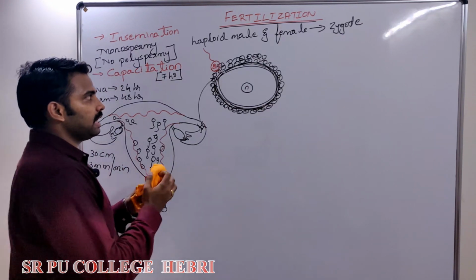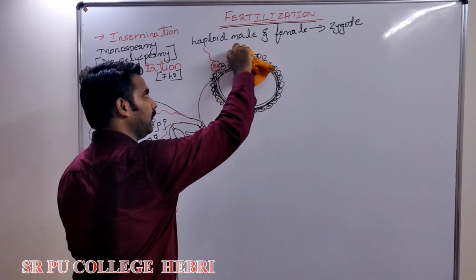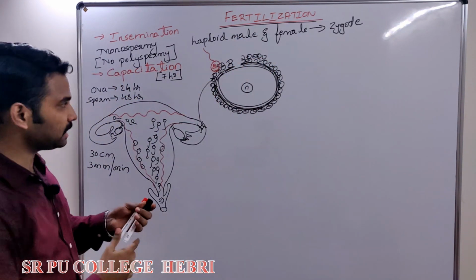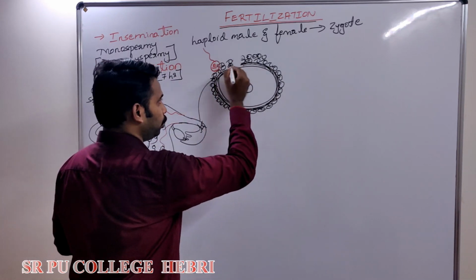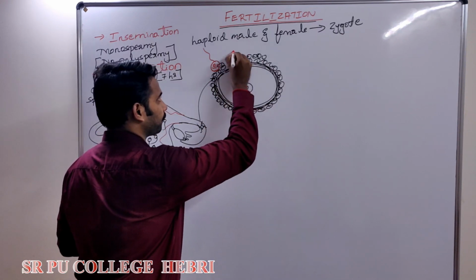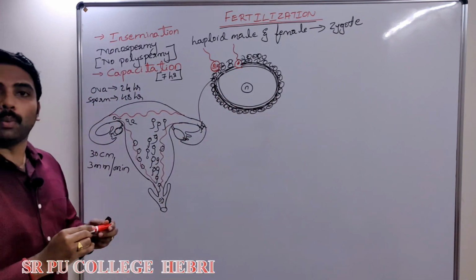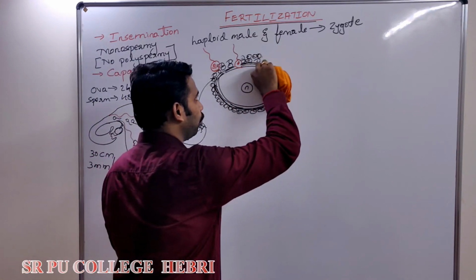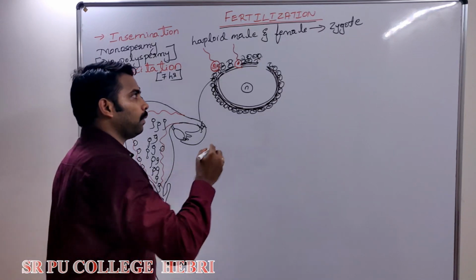These enzymes gradually dissolve the corona radiata and zona pellucida, due to which the sperm comes in contact with what? The plasma membrane of the ova. Once the sperm comes in contact with the plasma membrane of the ova, a few changes occur that I will tell you later.